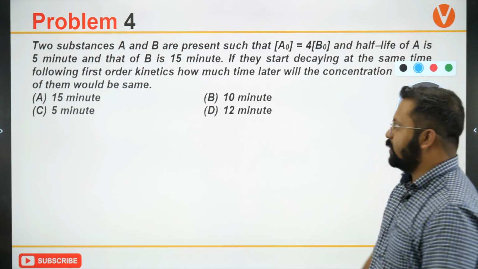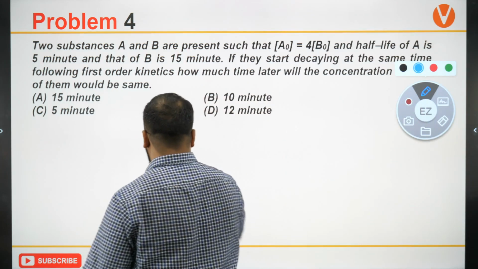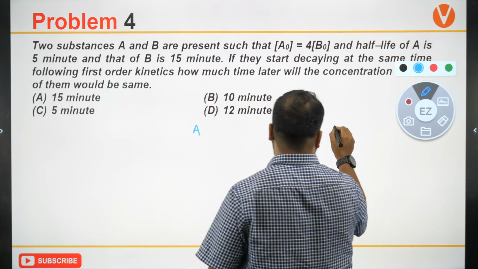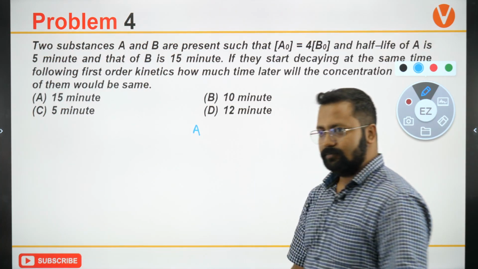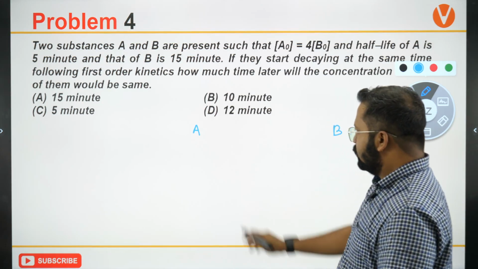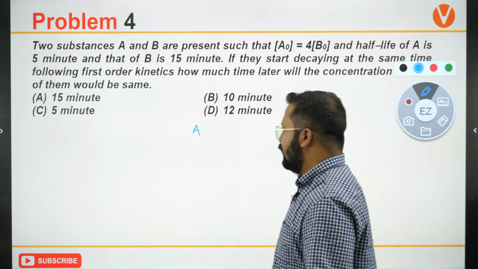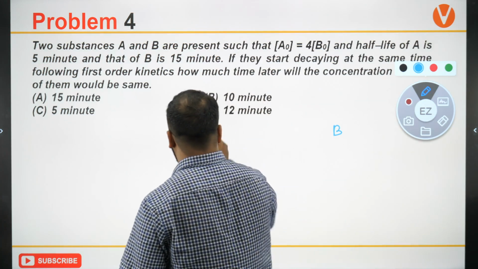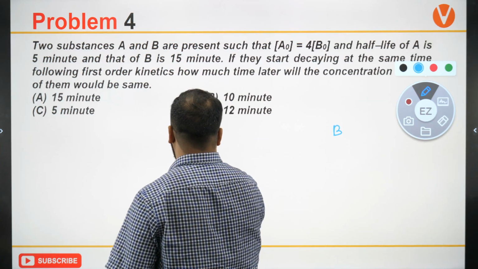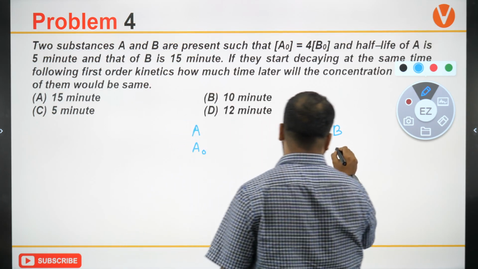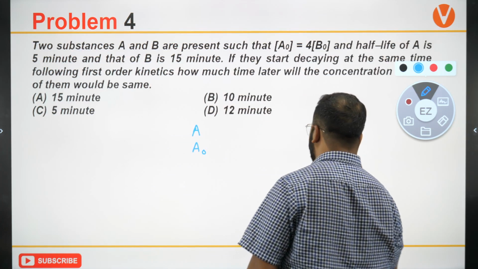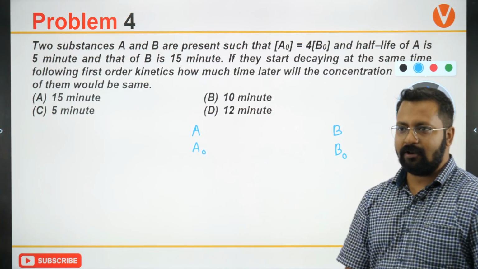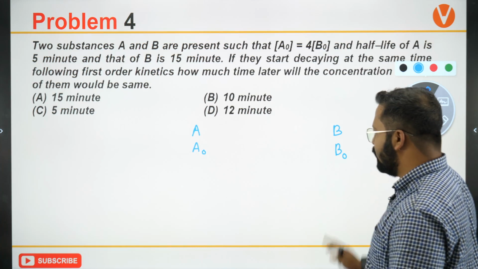How should we solve this question? So assume that this is compound A and this is compound B. Initial concentration is A naught, initial concentration is B naught.